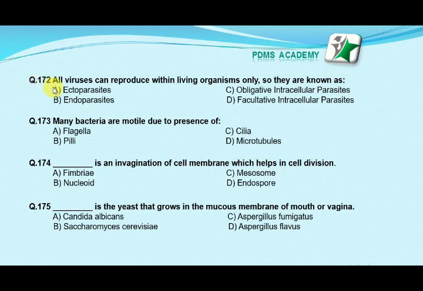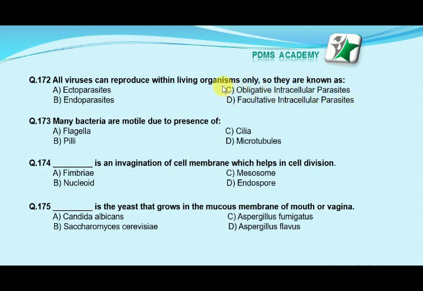Our next MCQ is: all viruses can reproduce within living organisms only, so they are known as option A ectoparasites, option B endoparasites, option C obligate intracellular parasites, option D facultative intracellular parasites.